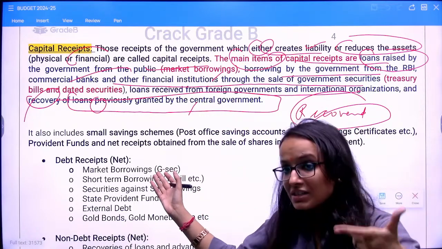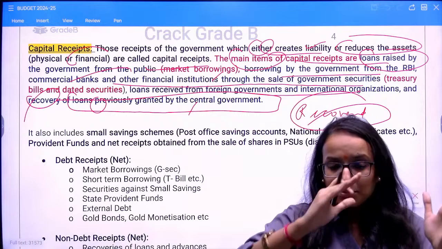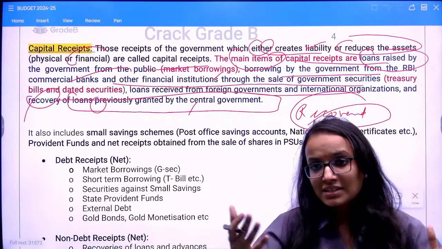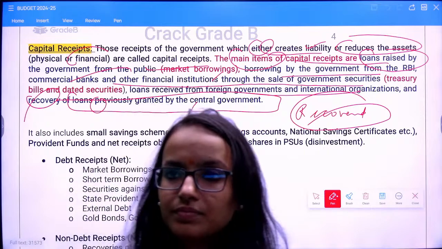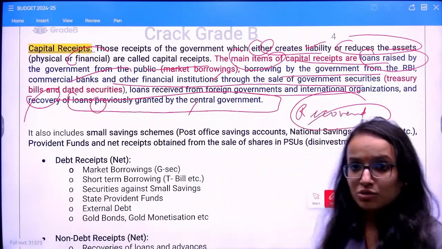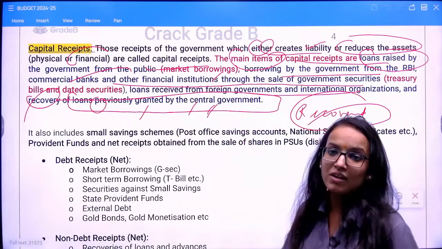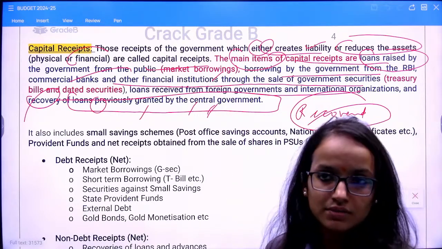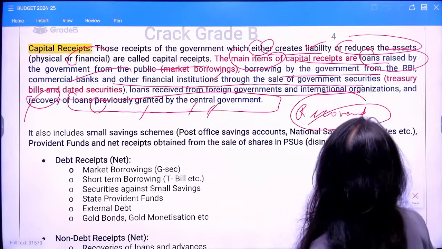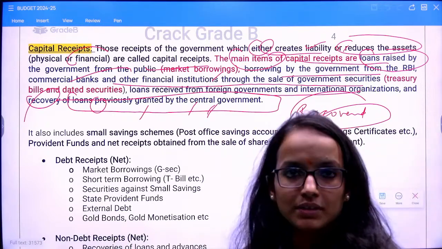Now, why recovery of loans? Because it has reduced the asset of the government, because if you see the balance sheet, a loan is classified as an asset from the lender's side. So recovery of loans previously granted by the central government will be a receipt, but a capital receipt, because it reduces the asset of the government.